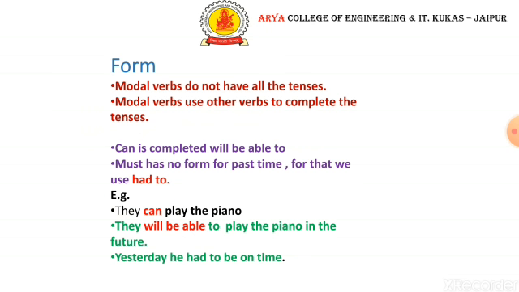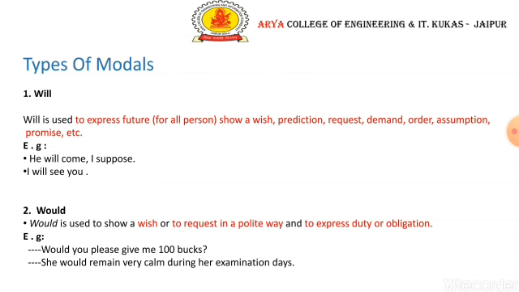Now must has no form for past tense. For the past time of must, there is no form. For that we use had to. In the second sentence you can see, yesterday he had to be on time. So he is talking about the previous day and he had to be on time. So with must, there is actually no form for past time. Compulsion is there, must is there, but there is no past time.